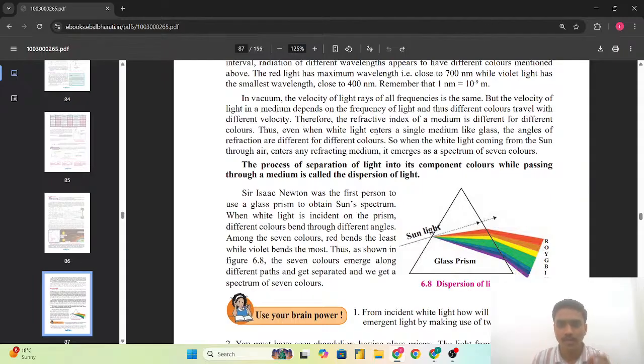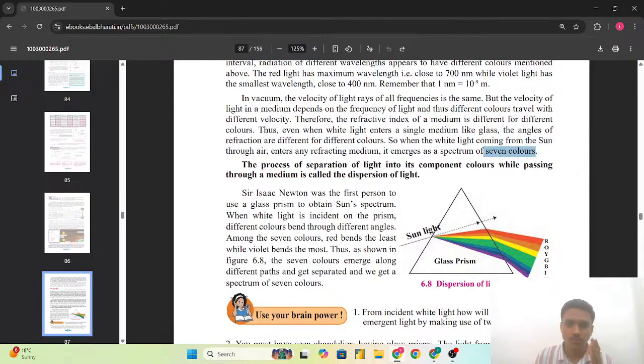Thus, even when white light enters a single medium like glass, the angles of the refraction are different for the different colors. So when the white light coming from the sun through the air enters in a refracting medium, it emerges as a spectrum of the seven colors. और जो व्हाइट लाइट जब किसी मीडियम में, सनलाइट कमिंग फ्रॉम द एयर, enters into the refractive medium, it gets split into the seven colors, that is the spectrum. So, which we are able to see, that of the seven colors.